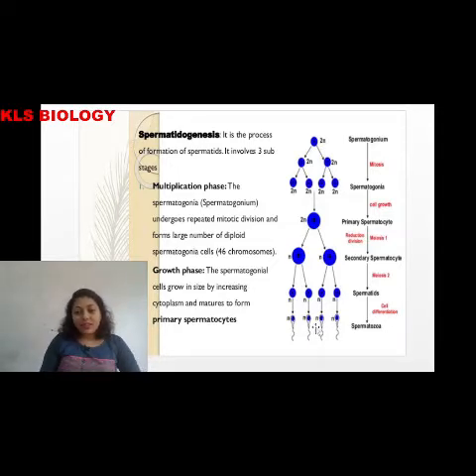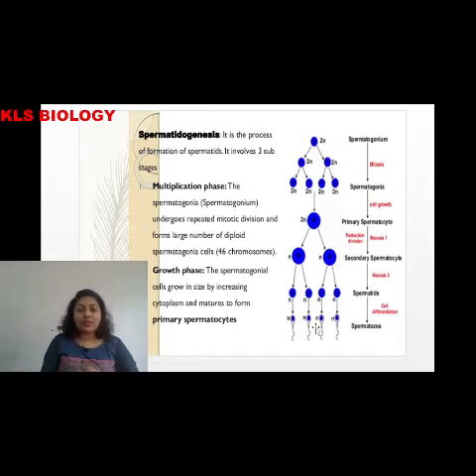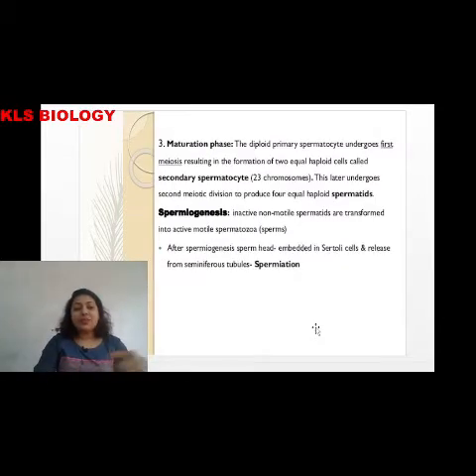Okay, remember one thing, in case of males, if there is one diploid cell, it undergoes division. For example, from one cell we have 4 cells after meiosis, right? So this is the process. One cell gives 4 cells, and all the 4 cells develop into spermatozoa. Remember this. So all the 4 spermatozoa are formed from one cell. I'll repeat this point again when I deal with oogenesis.